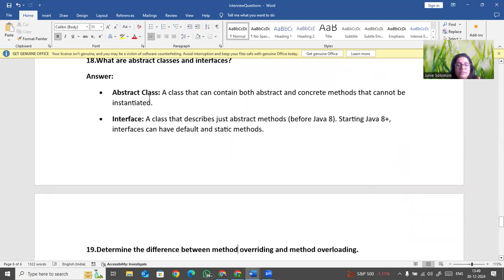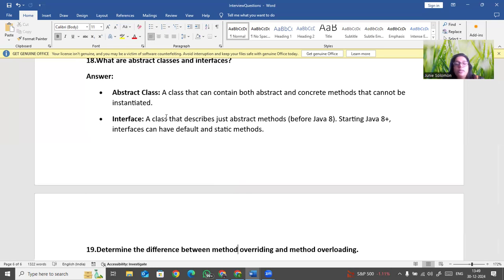Now, what are abstract and interfaces? Abstract means a class that contains both abstract and concrete methods and cannot be instantiated. If you want to create rules, then we make that class abstract. But in an abstract class, you can have non-abstract methods also, and even a constructor.